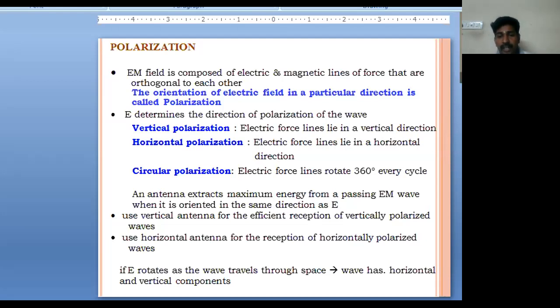So an antenna extracts maximum energy from a passing electromagnetic wave when it is oriented in the same direction as the electric field. We use a vertical antenna for efficient reception of vertically polarized waves, and in the same way a horizontal antenna for horizontally polarized waves. If the electric field rotates as the wave travels through space, then the wave has both horizontal and vertical components.